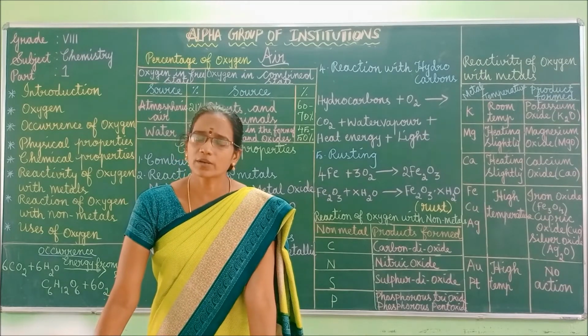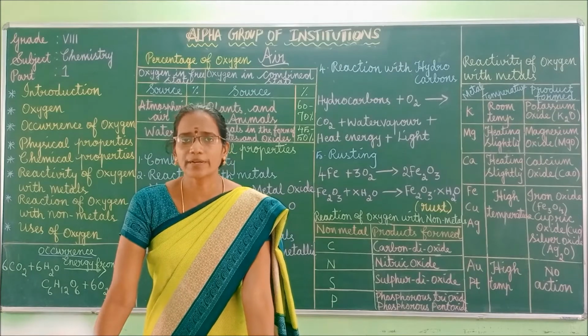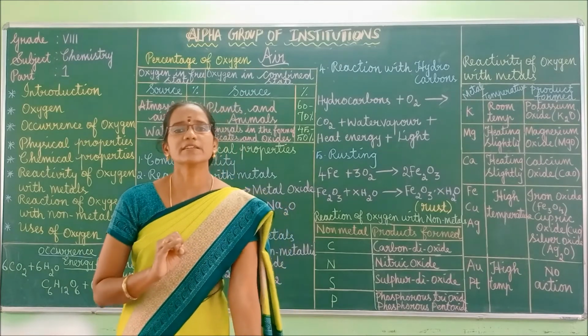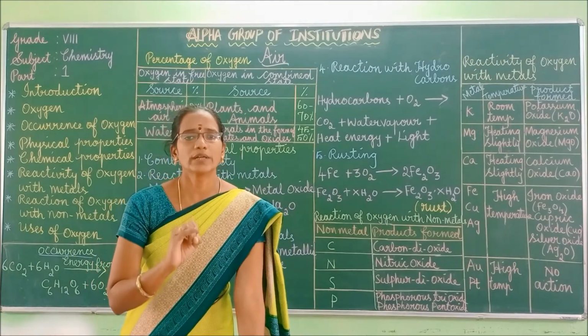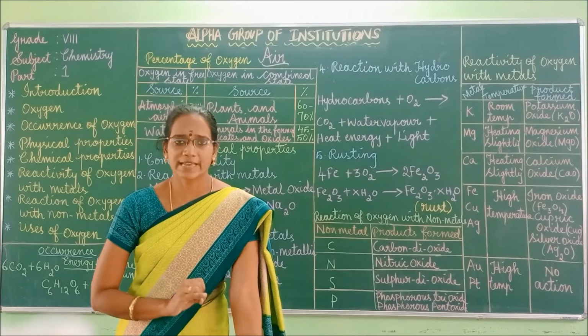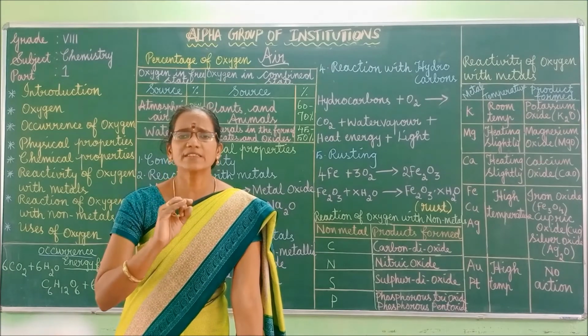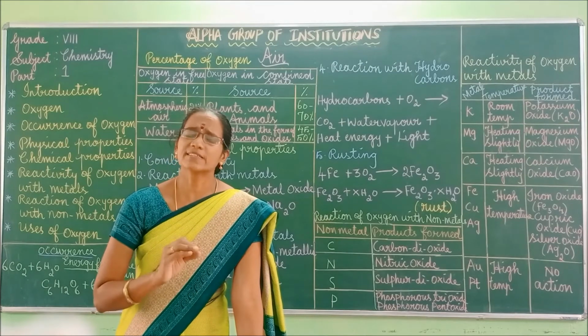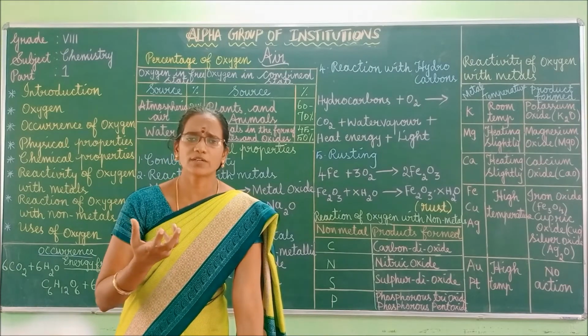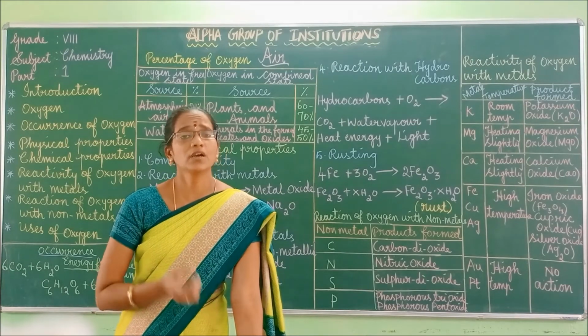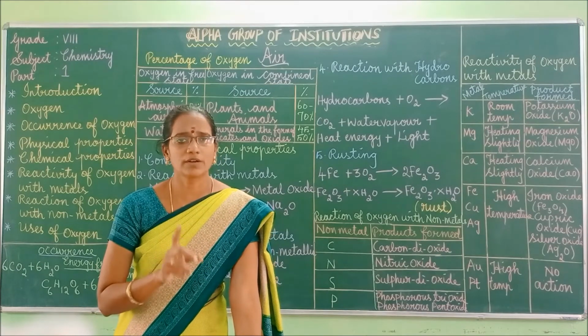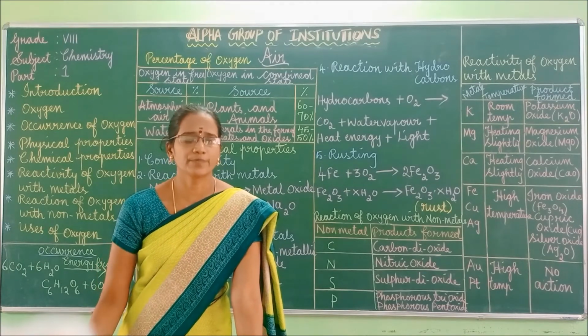So what are the points we discussed in physical properties? First one, oxygen is a colorless, odorless and tasteless gas. It is denser than air. Next, it is more soluble in water than nitrogen, and it also readily dissolves in cold water.